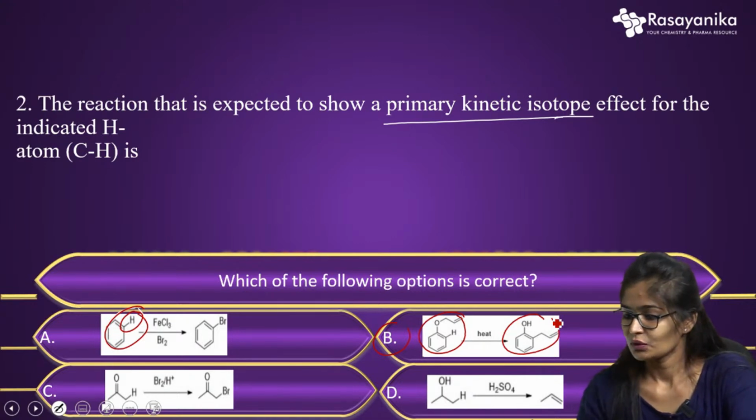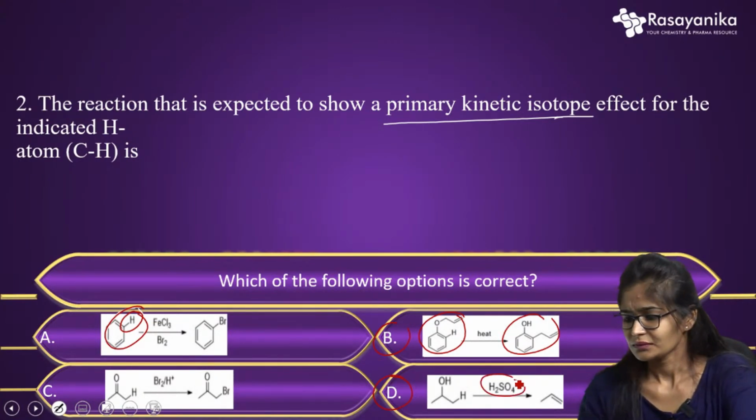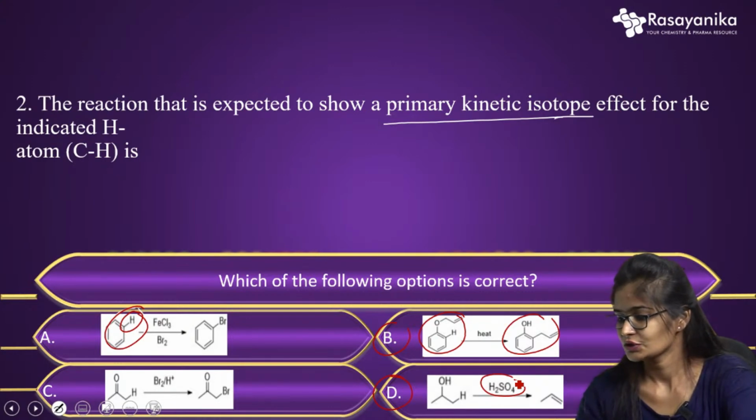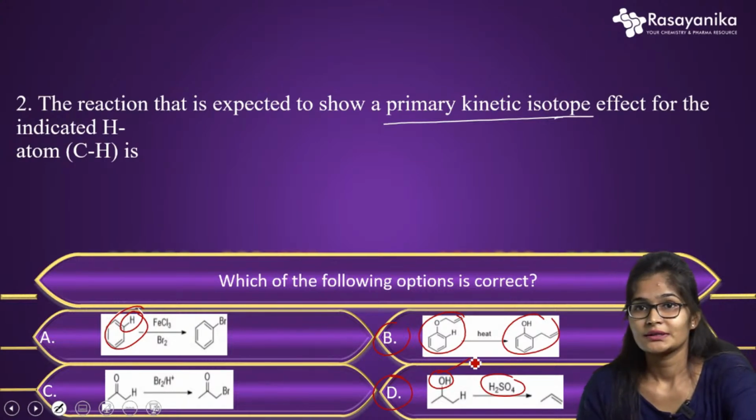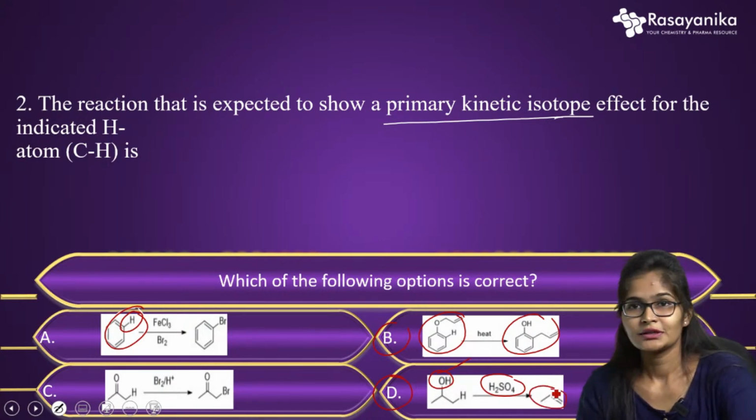So let me go to option D. In option D we have H2SO4. The H2SO4 protonates, and after protonation the H2O is kicked out from here, then the carbocation generated is further deprotonated and it will form the alkene bond here. So even here it will not show the primary kinetic isotope effect. And next we'll go to option C.